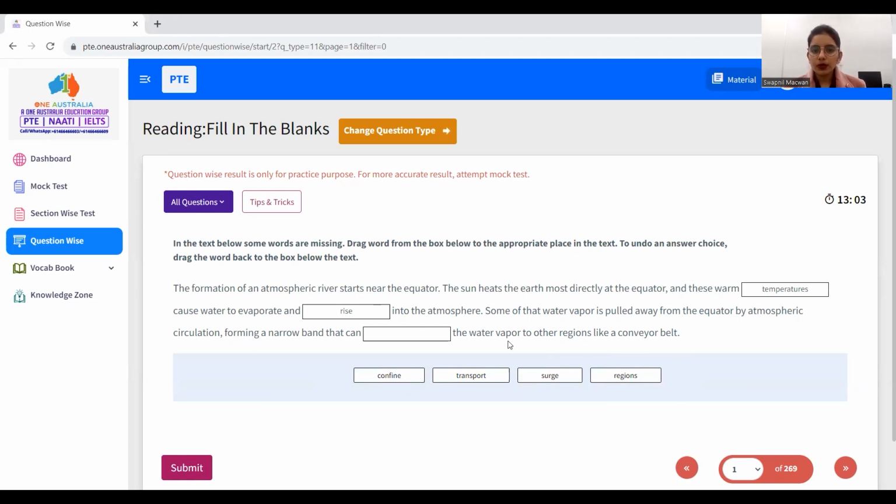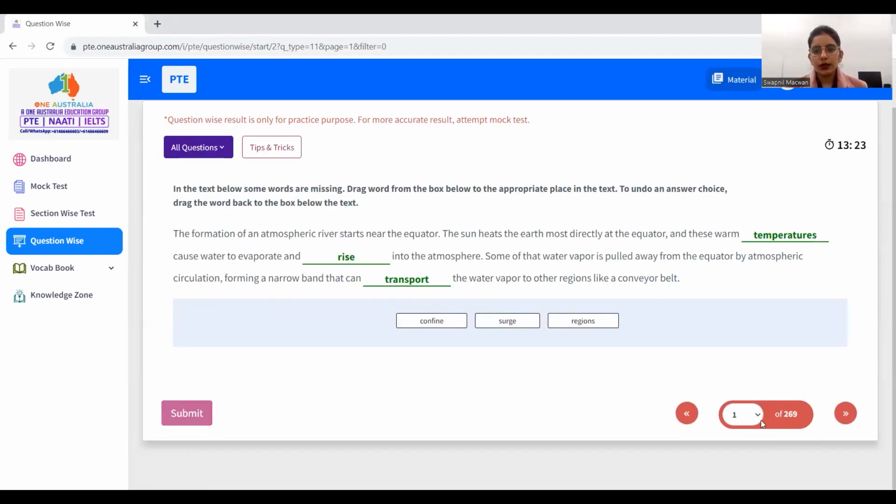So now the water vapor is dashed to other regions like a conveyor belt. The conveyor belt is used to transfer one thing from one place to another. So similarly, it can transport the water vapor to other regions like a conveyor belt. So just check the answers. Yeah, all good. Next question.